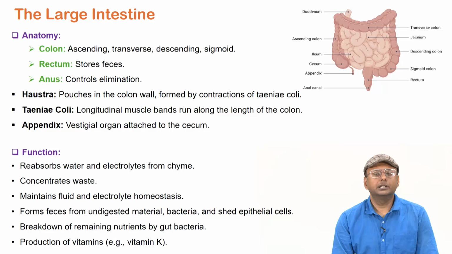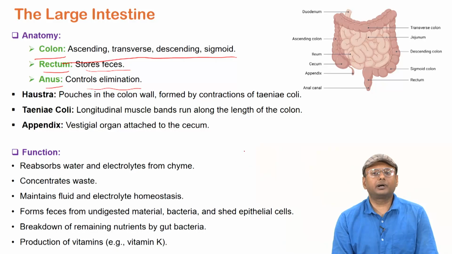Large intestine, you can see the large intestine has three important components: colon, rectum and anus. So the colon is very important, with the ascending, transverse, descending and sigmoid as the different areas of the colon. Then the rectum stores the feces, and the anus controls and helps in the elimination of waste product.